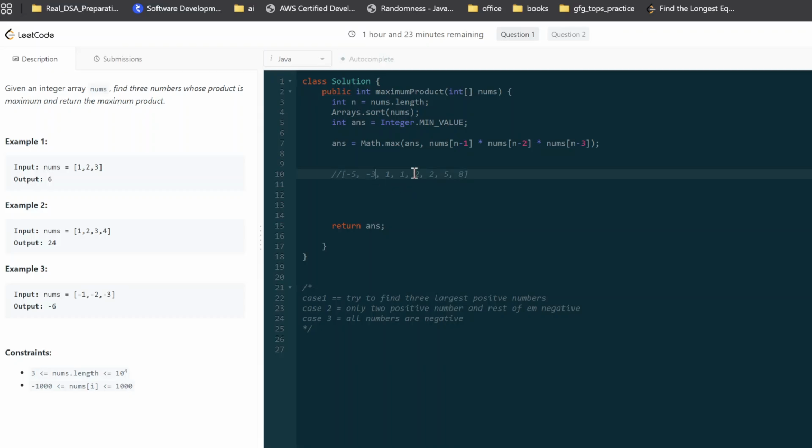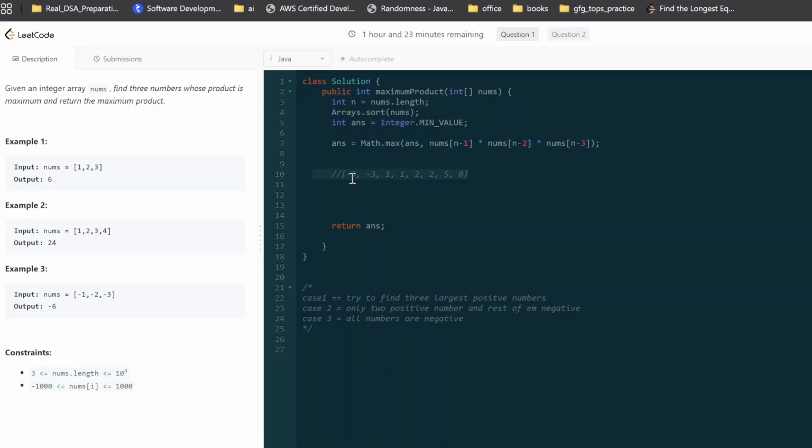So either this can be the case, but if you see here, if I take minus 5 times minus 3, which is 15, and then 15 into 8 also gives me the best answer, right? So it is like 15 into 8, 120, right? So 120 will be my answer. So I have to take care of this case also.